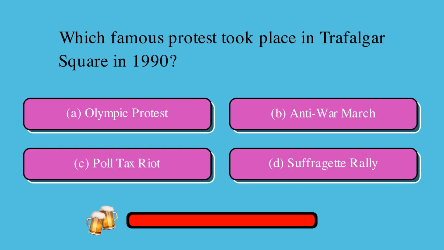Which famous protest took place in Trafalgar Square in 1990? Is it A, Olympic protest, B, anti-war march, C, poll tax riot, or D, suffragette rally? The correct answer is C, poll tax riot.